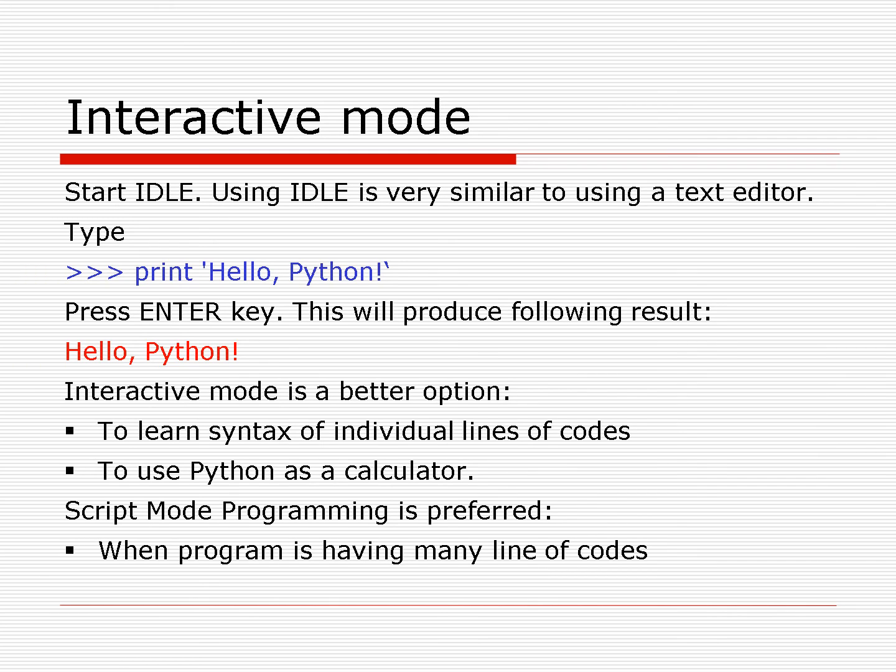Python can be simply used as a calculator. When we need to save our program and it has a number of lines, script mode programming is used. Otherwise, if we have to solve simple individual lines of programming, we use the interactive mode.